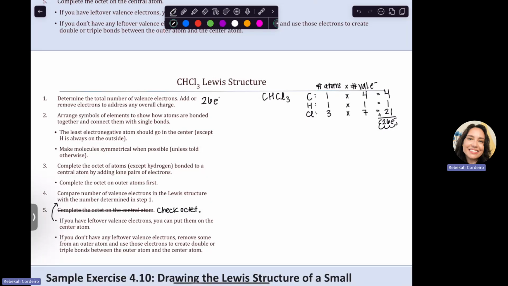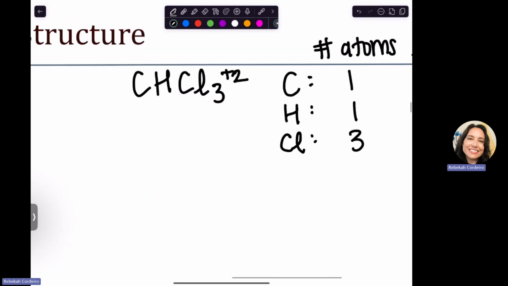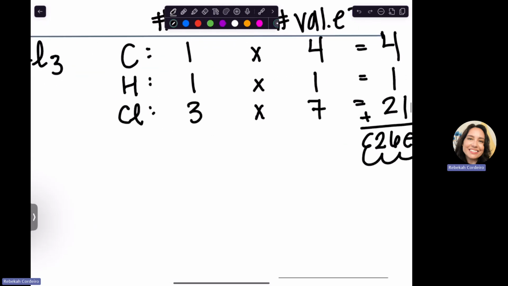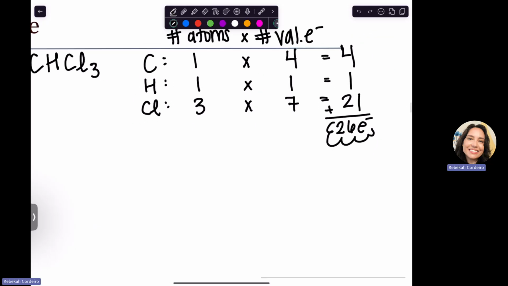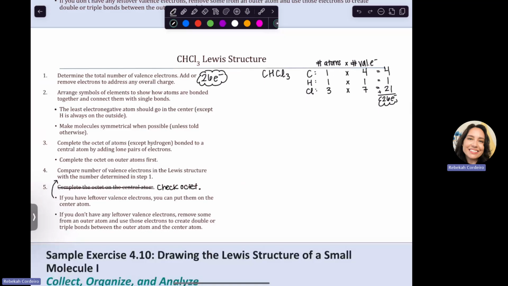Now it says add or remove electrons to address overall charge. If this thing said -1 here, we would have to add an electron, so it would be 27. If this thing said +2 here, like a polyatomic ion, we would have to remove 2 electrons, so it would be 24. So just pay attention to if you're dealing with a polyatomic ion and its charge, you would just alter this step by adding or subtracting electrons from this total. But for right now, we know we have 26 we need to give out.